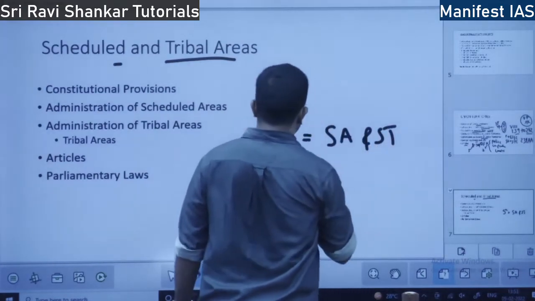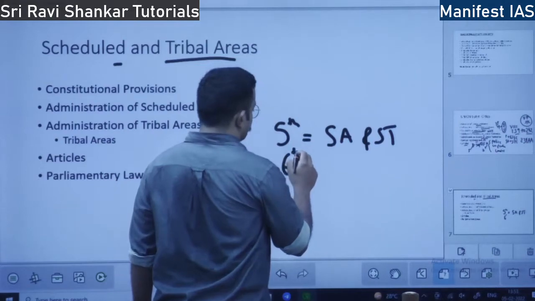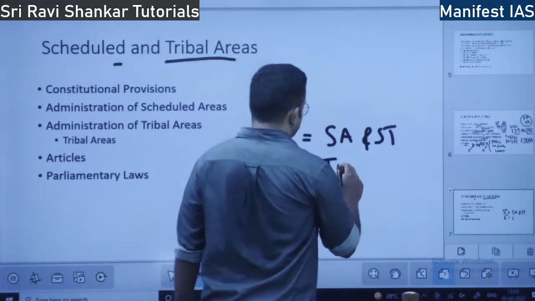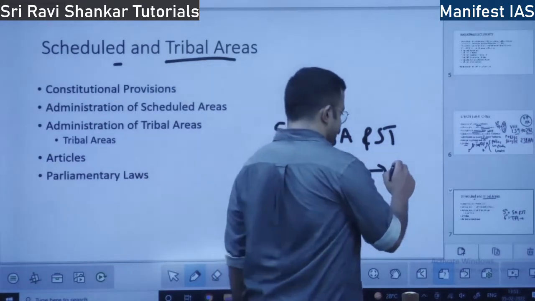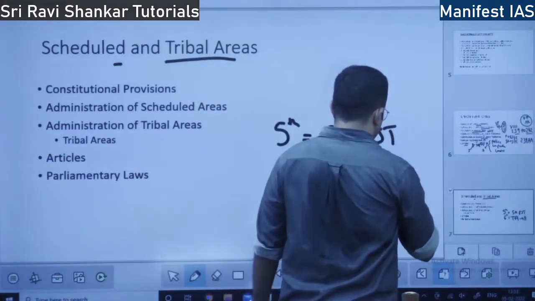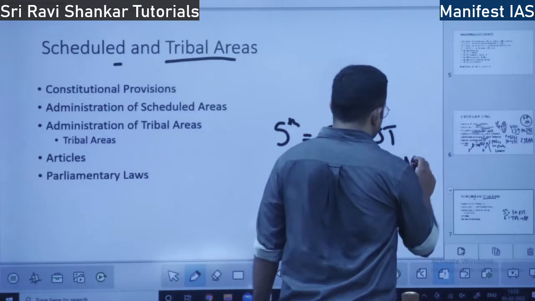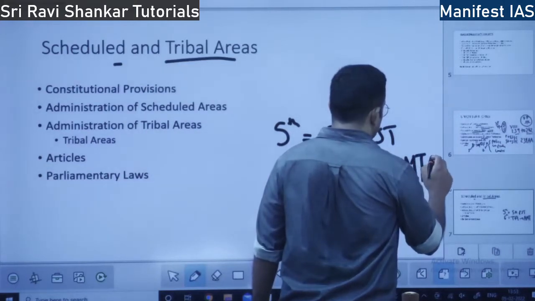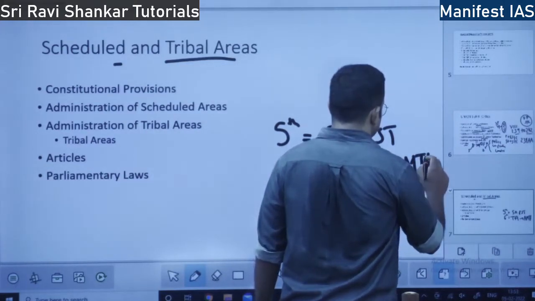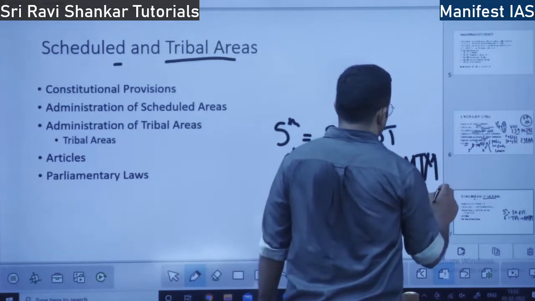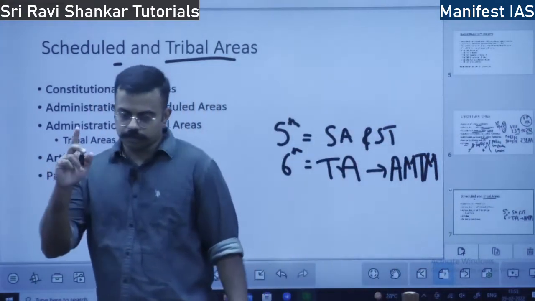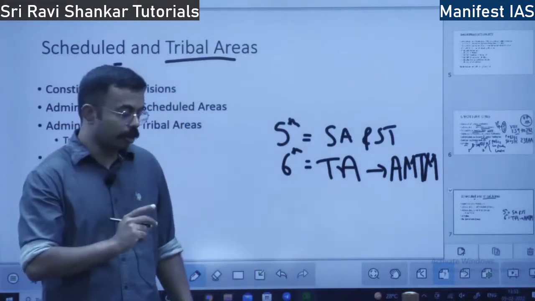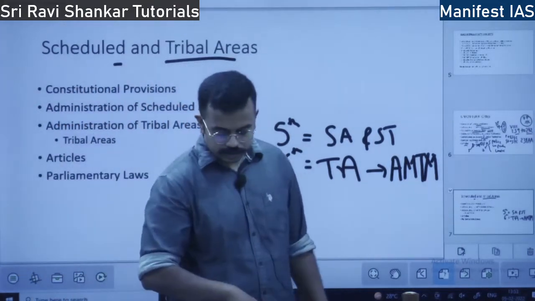The sixth schedule speaks about tribal areas. In how many states? 4 states: Assam, Meghalaya, Tripura and Mizoram. Or Manipur? No, it is Mizoram, sorry. It is Mizoram and Tripura.